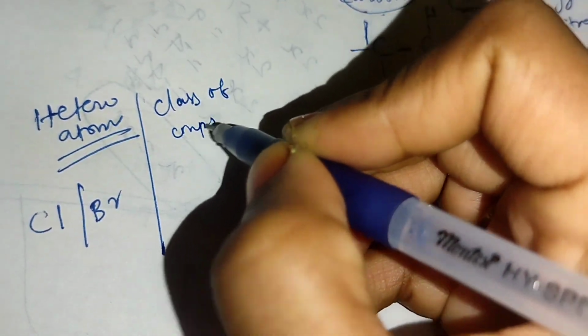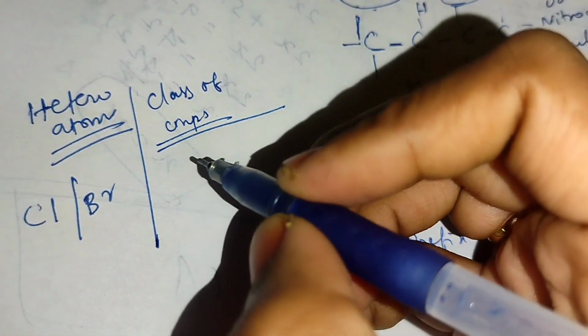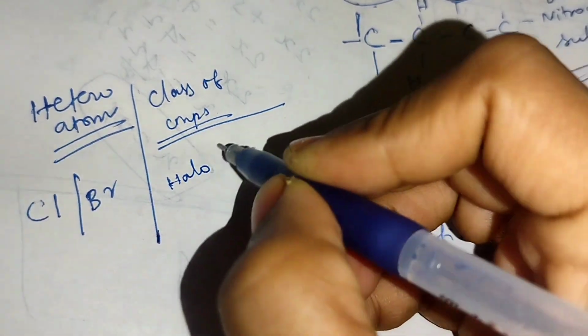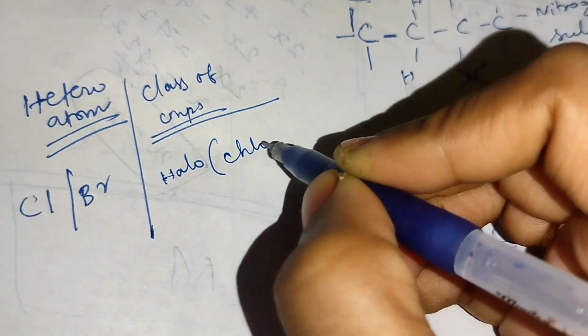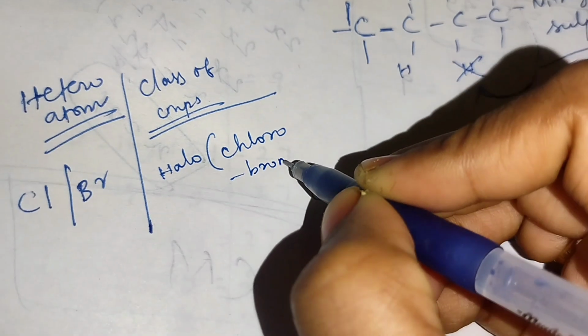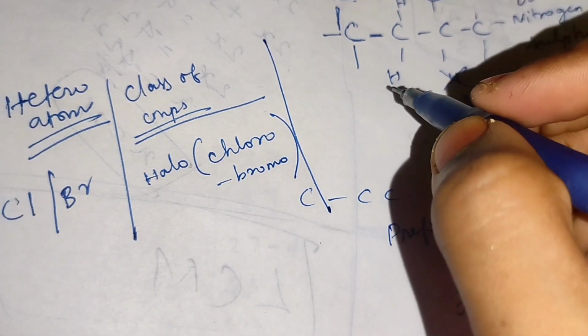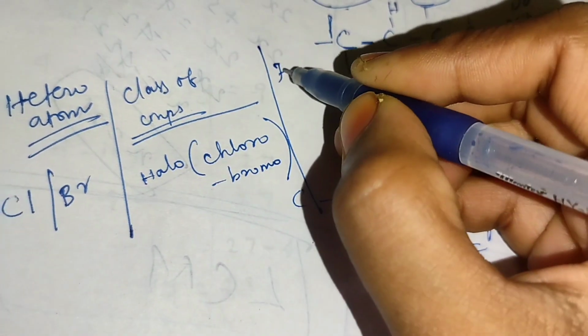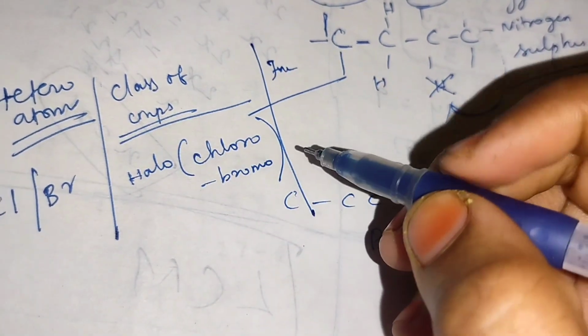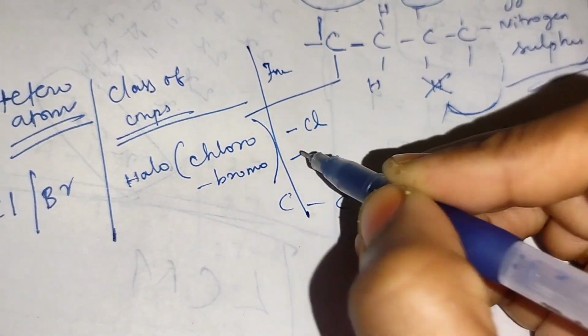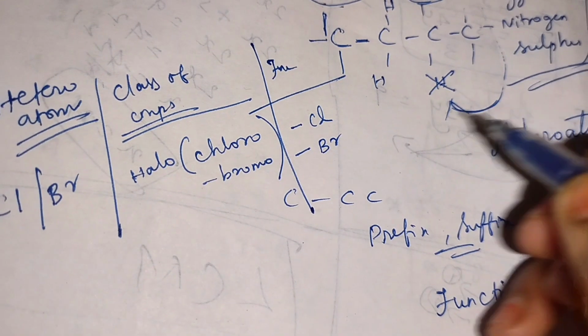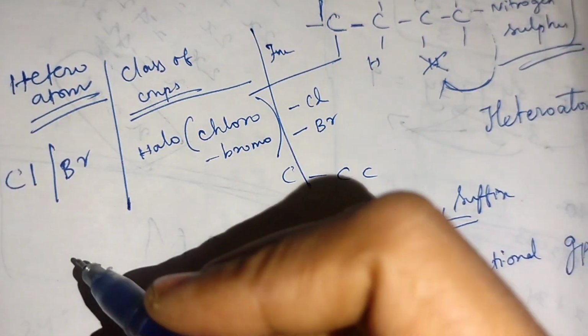In the halogen group, it is the chloro group or bromo group. And what is the formula for that functional group? For chloro, Cl will come; for bromo, Br will come. This is the functional group.